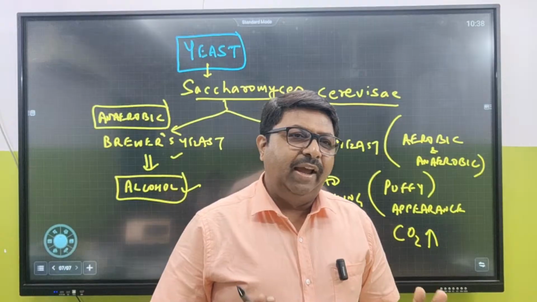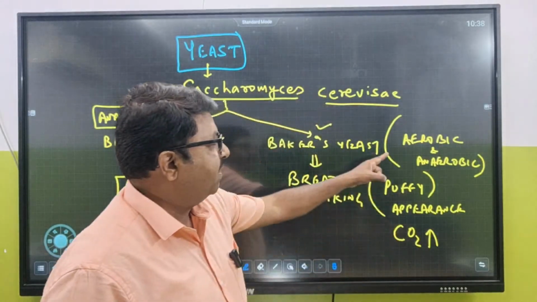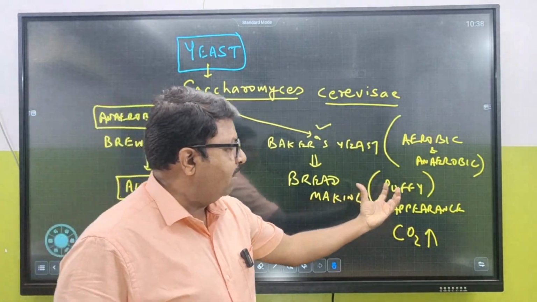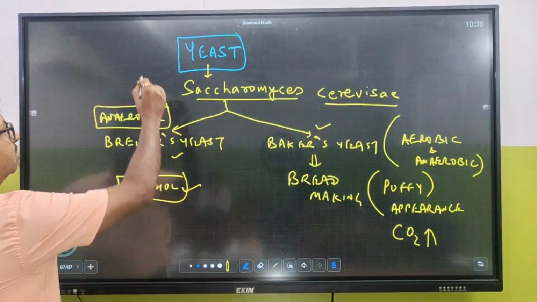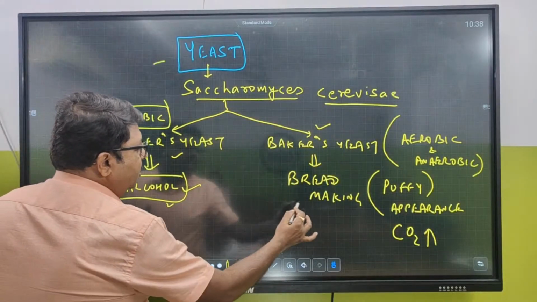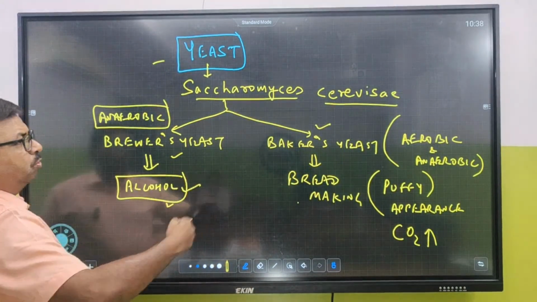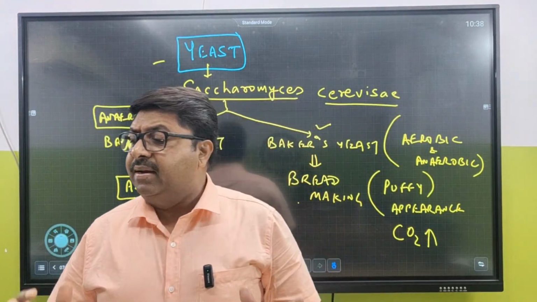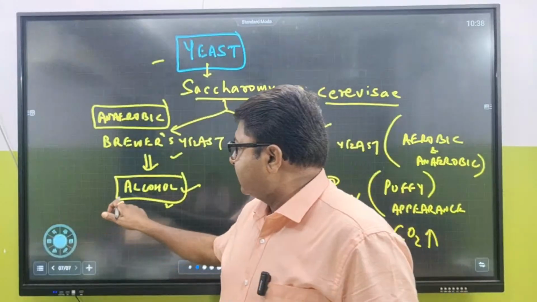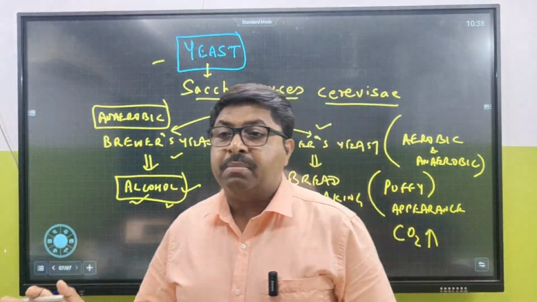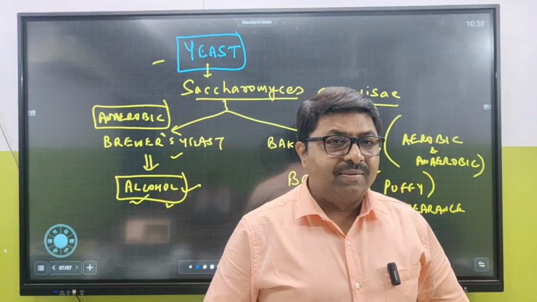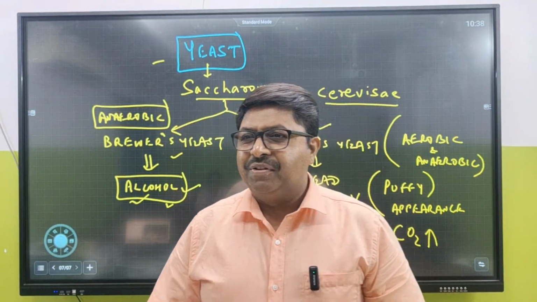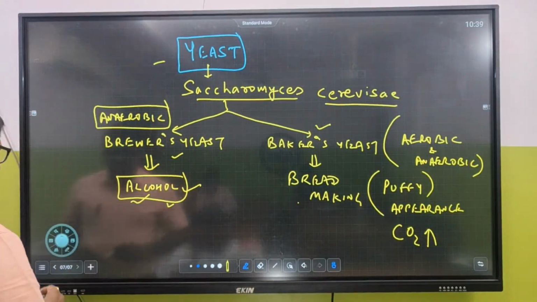Clear? Any issues with this? So it's very, very important. Baker's yeast, aerobic and anaerobic conditions, and ultimately it forms the puffy appearance. So this is about yeast which can make beverage, alcohol, and bread. So this is also used in household activity. And also on a large scale, alcohol can be made in industries. In your book, you can see fermenters. There's a figure called fermenters. Good. So this is about yeast.